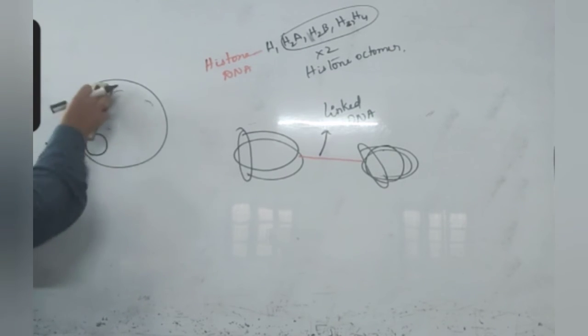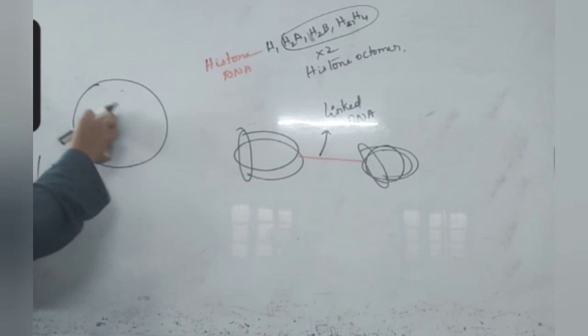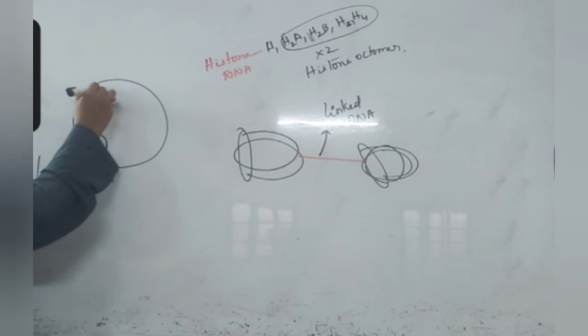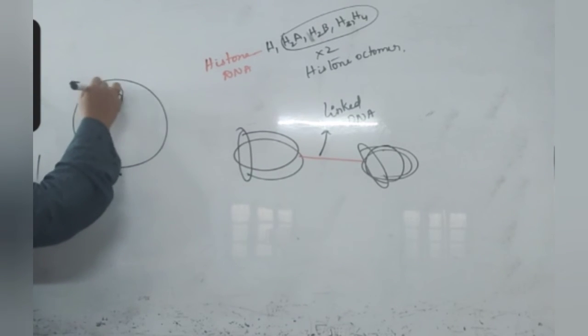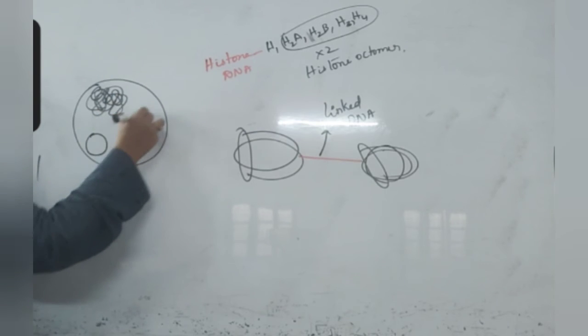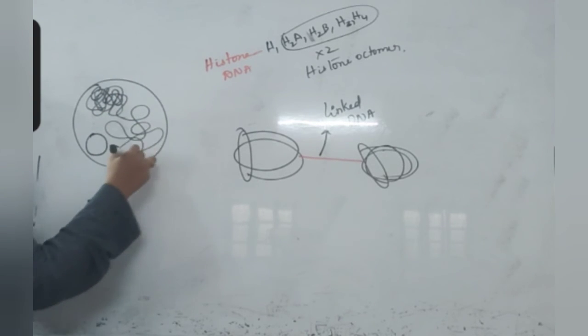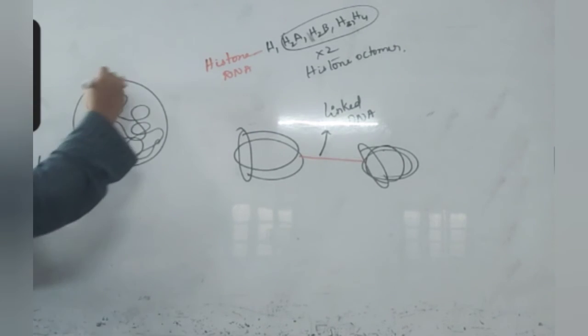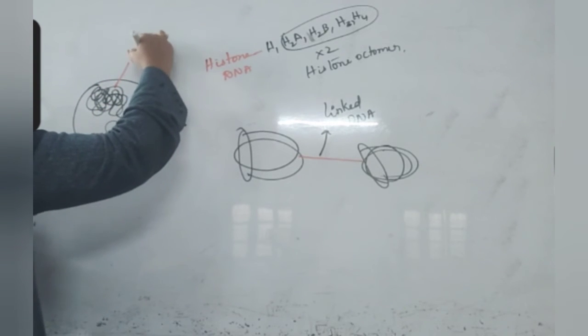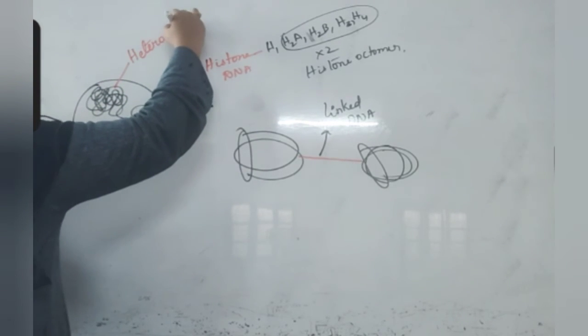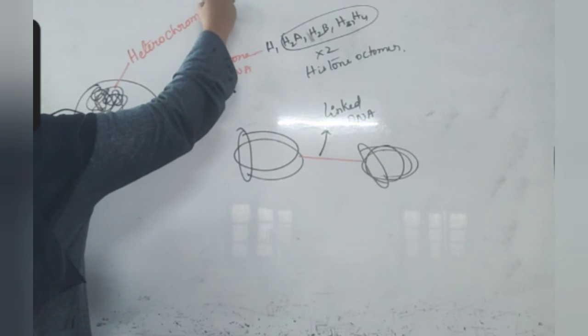when this coiling of chromatin takes place, in some regions the chromatin coil will be very densely coiled, like this. In some regions it is lightly coiled, like this. This region of chromatin is called heterochromatin.